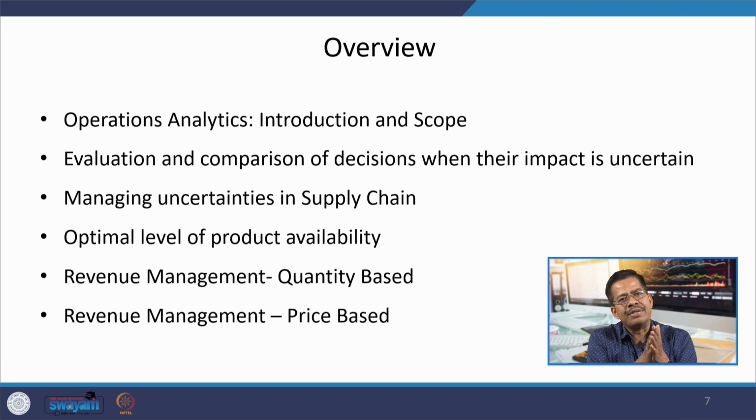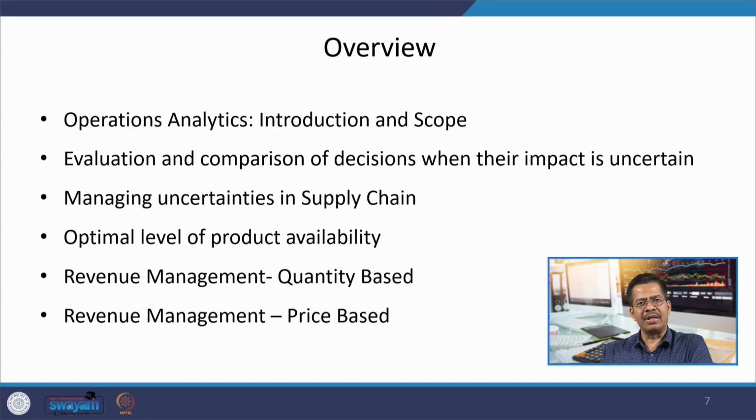We discussed in almost 10 to 12 lectures different types of uncertainties which may be there in different types of operations management decision making, particularly in forecasting, inventory management, and aggregate planning and management. In all these cases, there are a lot of uncertainties, and how with the help of analytics we are able to take better decisions in the interest of our organizations.